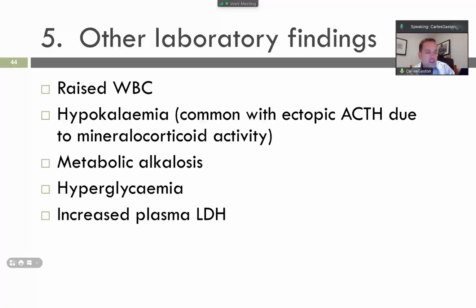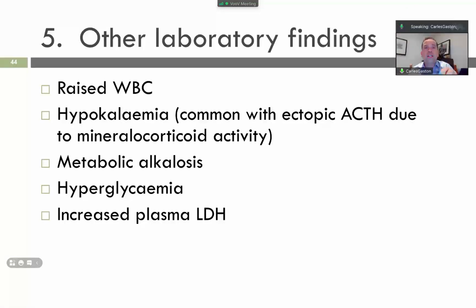Another finding in the blood that we can find in Cushing's disease is raised cortisol and raised white blood cells, because there is an immune response. Also hypokalemia, and this is common with ectopic ACTH. Also metabolic alkalosis and hyperglycemia, as I showed you before. ACTH increases cortisol levels, and this increase in cortisol levels produces more glucose through the gluconeogenesis pathway, and then an increase in plasma LDH, because it affects lipogenesis.